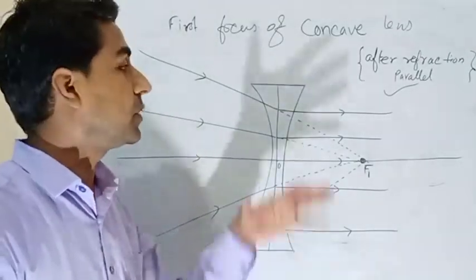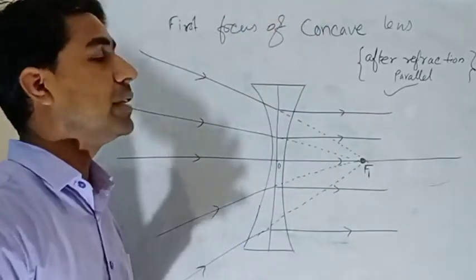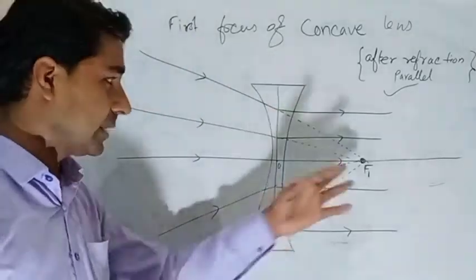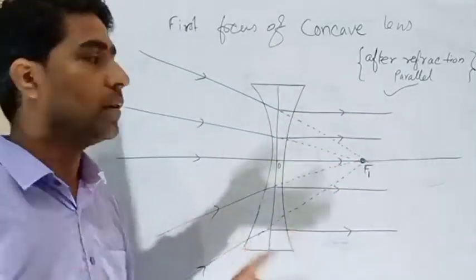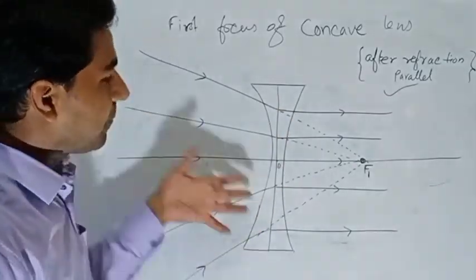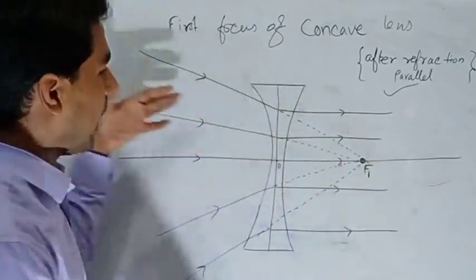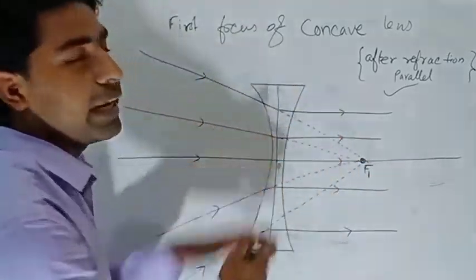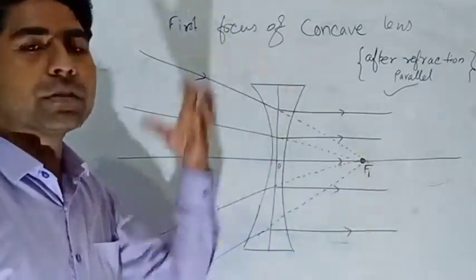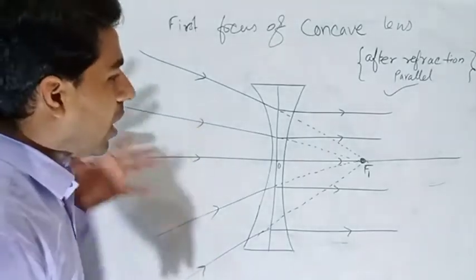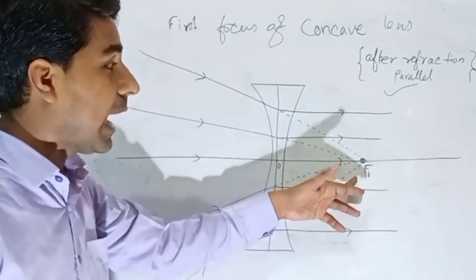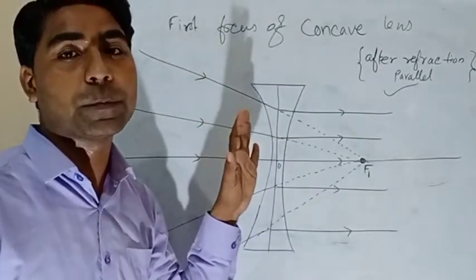What will be the correct definition for the first focus of the concave lens? It is a point on the principal axis. Yes, it is a virtual point, but it is a point on the principal axis. After refraction, the rays are becoming parallel, and the rays are appearing to meet at this point. So the definition is, it is a point on the principal axis where all the rays are appearing to meet, and after refraction become parallel to the principal axis.